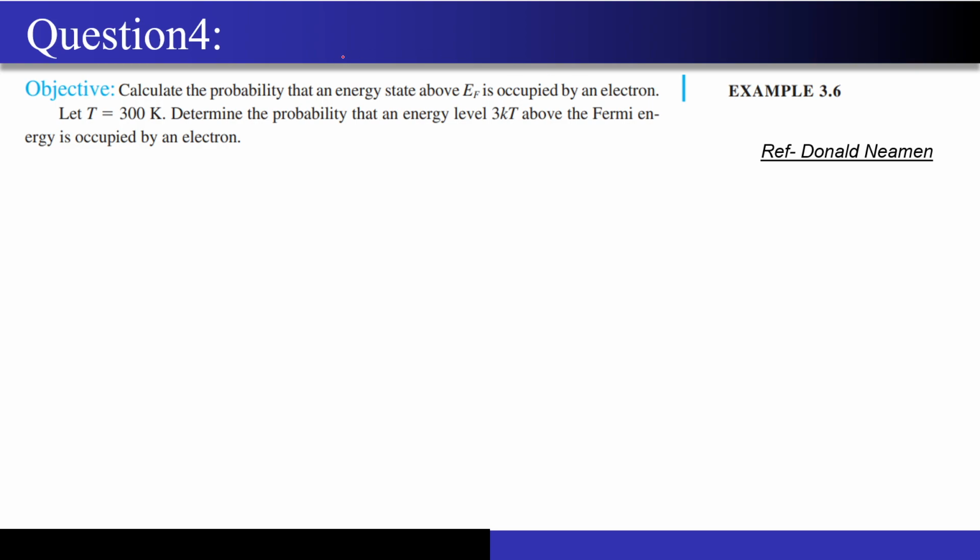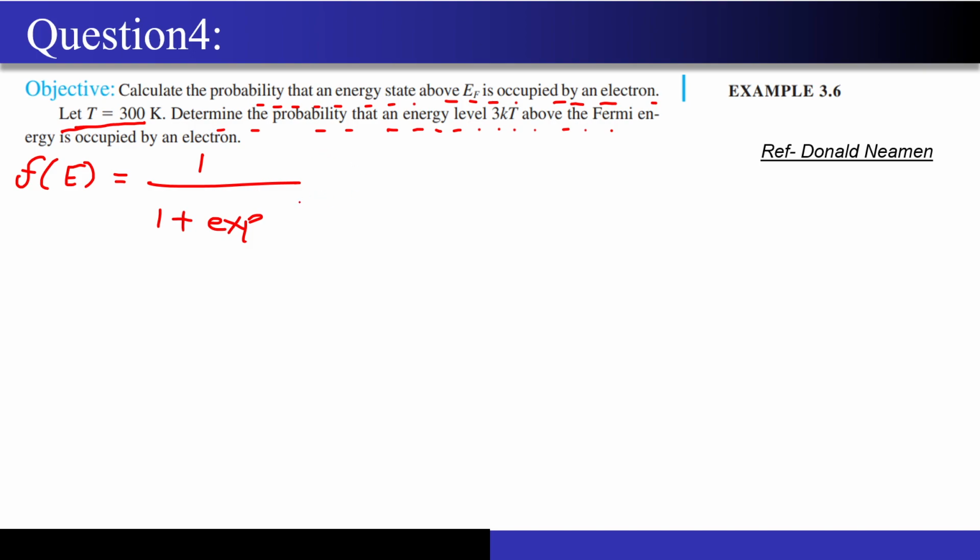They are asking us to calculate the probability that an energy state above EF is occupied by an electron. They have given the temperature of 300 Kelvin. Determine the probability that an energy level 3 kT above the Fermi energy is occupied by an electron. So they are just asking for the probability. I will just write the formula: F of E equals 1 upon 1 plus exponential of E minus EF by kT.